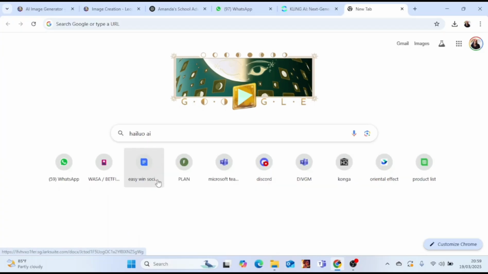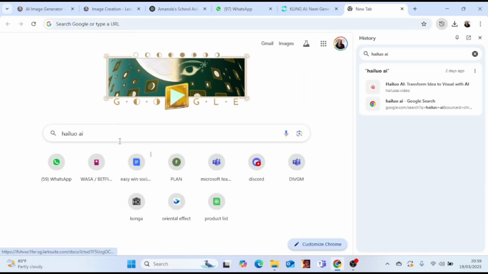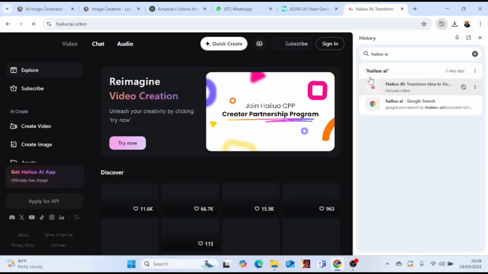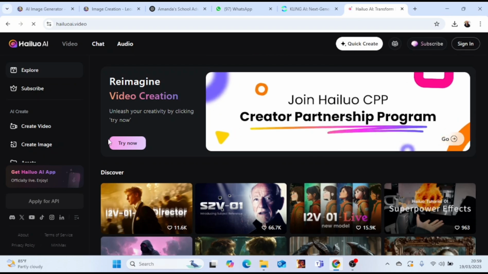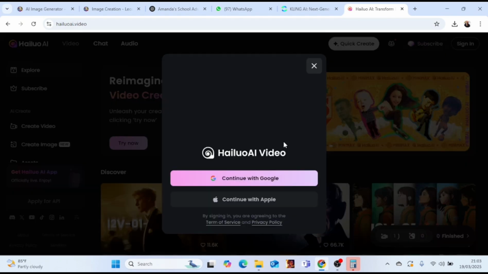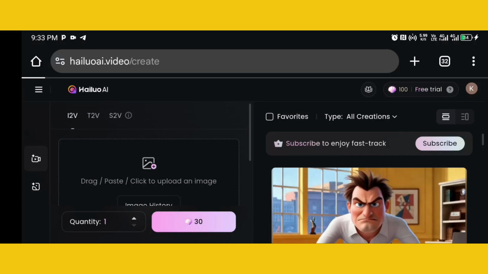This step is actually very important if you're not going to be using paid features. So this is very similar to everything that we did in the Kling AI. So I just went on to Chrome and I typed in Hailuo AI. So it's going to take me here. It's going to say sign up. You already know what we did, so I don't want to waste time. So after signing up, I'm just going to come here, and I'm going to upload my image, the image that I wanted to turn into a video.